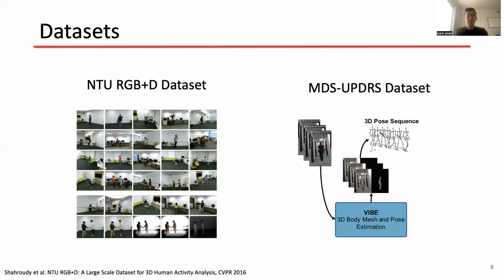I will not discuss the elements here, but the paper has detailed information about the architecture if you have any questions. For data, we use the NTU RGB+D to pre-train our model. This dataset includes around 57,000 video samples with 60 action classes. The skeletal data contains 3D coordinates of 25 joints. For the downstream task of gait impairment severity estimation, we use a previously collected MDS-UPDRS dataset. This dataset contains exams from 54 participants, and we are predicting one part of the examination, where specialists assess the severity of motor impairment on a score from 0 to 4. Using the gait recordings as input, we use VIBE to extract the 3D skeletons.